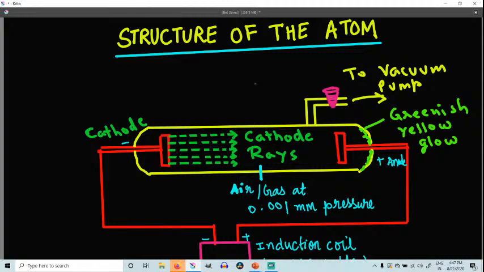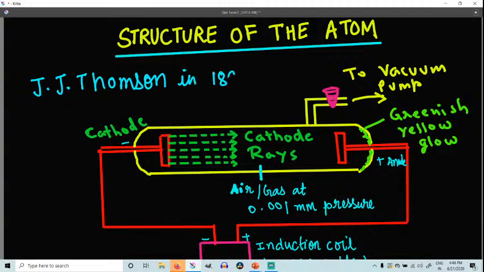We will try to understand with the help of the discharge tube experiment, because the existence of the electron in the atom was shown by J.J. Thomson. So who has explained this, who has given us the knowledge about the existence of the electron? That was given by J.J. Thomson. And in which year did he explain it to us? In 1897. Understood, everyone?